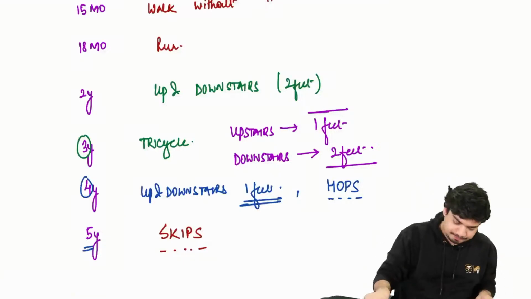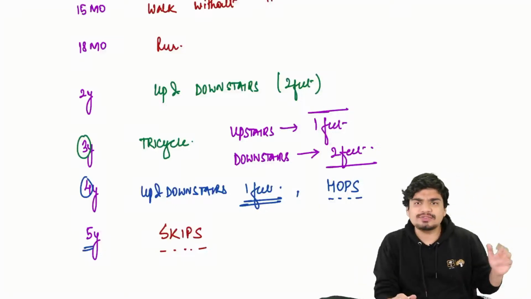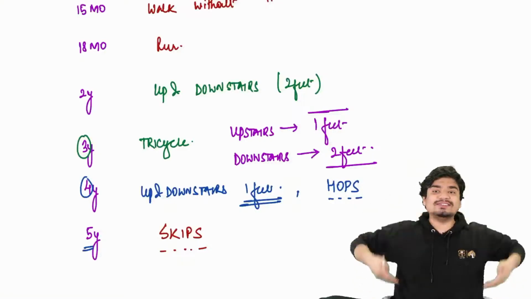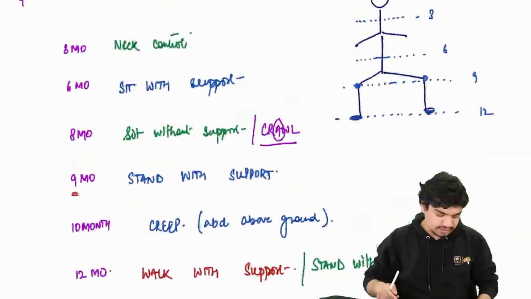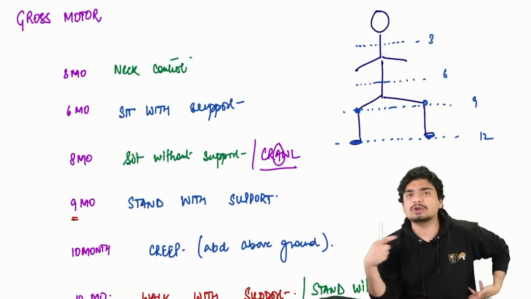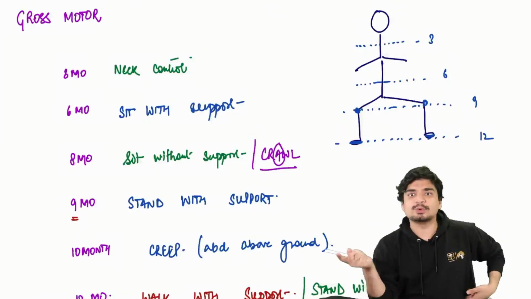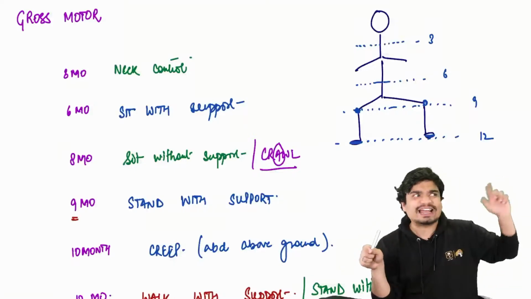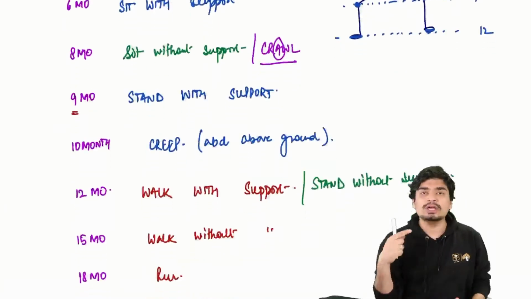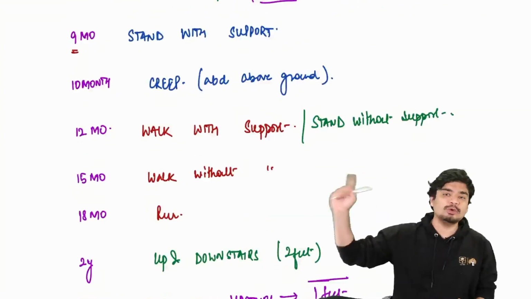We'll start again. Alright, so this is as far as your gross motor milestones are concerned. 3, 6, 9, 12. Always remember this. 3 months, neck control. 6 months, trunk control means child is able to sit with support. 9 months, knee control. Stand with support. 12 months, feet control, walk with support. 15 months, मैं चलना चाहता हूँ, मैं दौड़ना चाहता हूँ, मैं उड़ना चाहता हूँ.